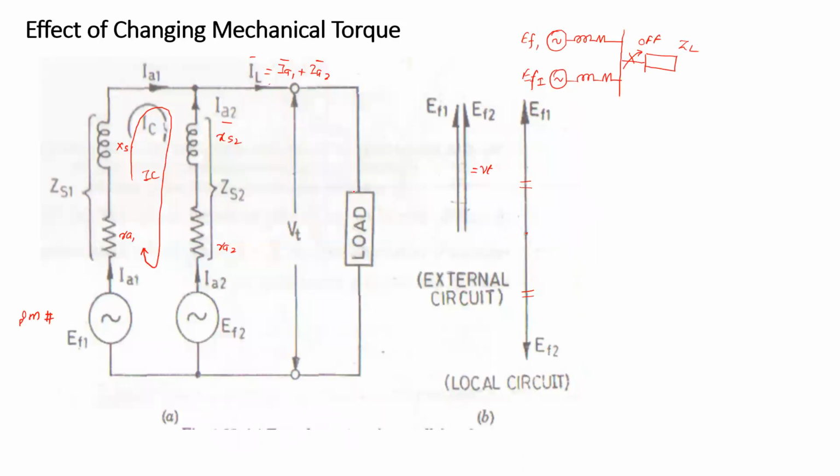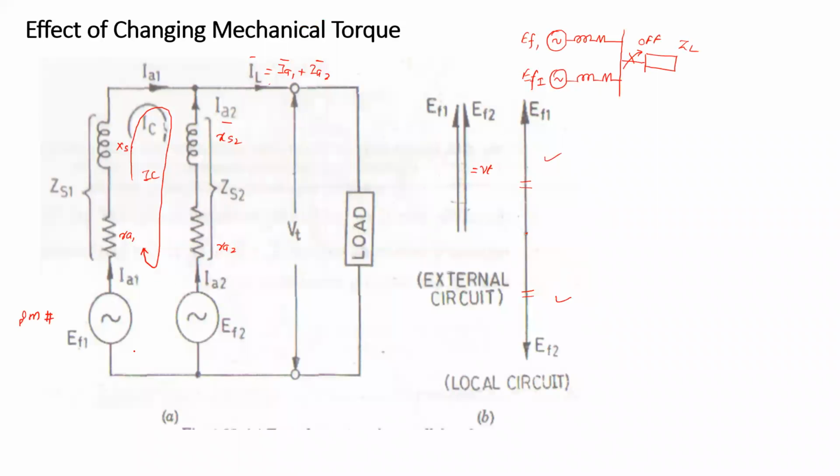Now it is shown in the local circuit. In the local circuit, they are opposite to each other. This is EF1 and this is EF2. Earlier EF1 was here, and because of the change in the mechanical input of alternator 1, it gets advanced, and the vector addition of these two is nothing but EC. This EC is going to develop across the local circuit.